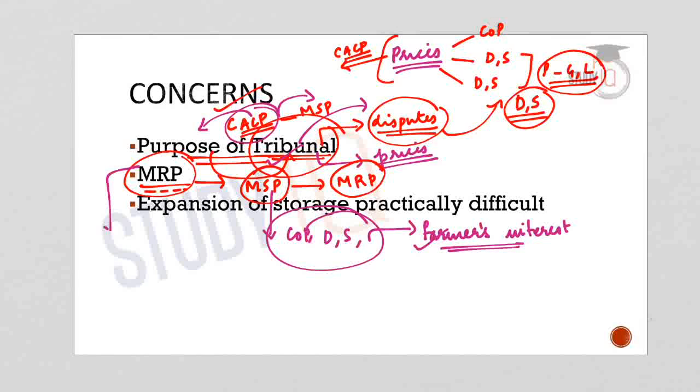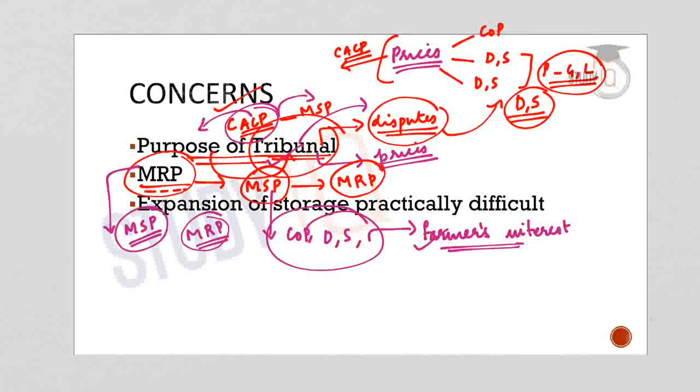NITI Aayog acknowledged the fact that MSP is only a partial solution to addressing the farmers' distress. Yes, it is definitely true. MSP cannot completely address the issue of farmers' distress or solve the issue of farmers' income. But what is the problem here? MRP has been recommended. MRP is minimum reserve price. But for the implementation of MRP, various basic necessities are required.